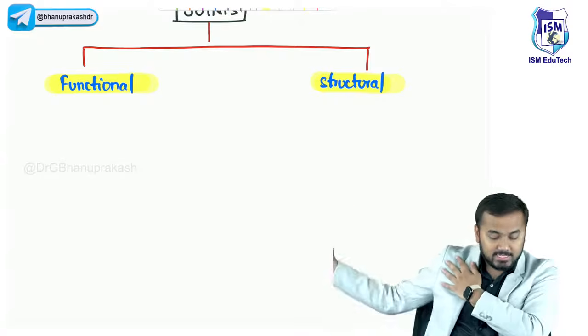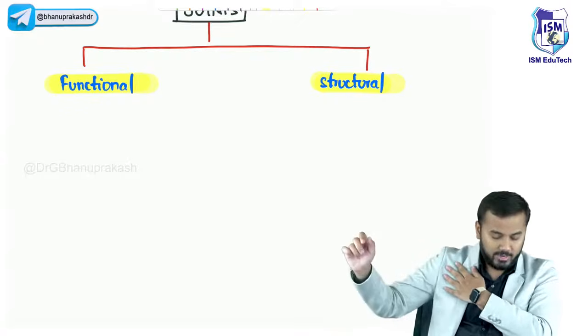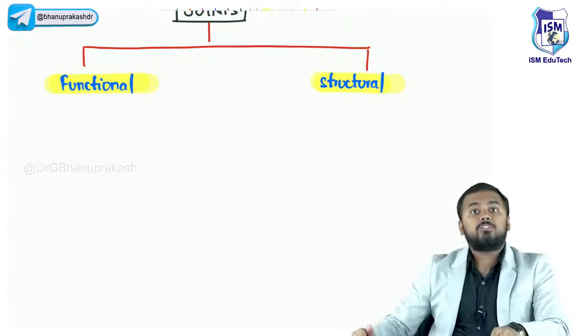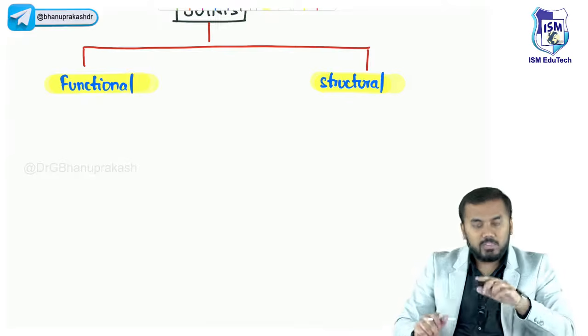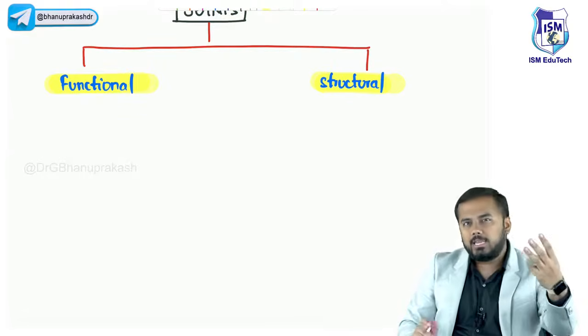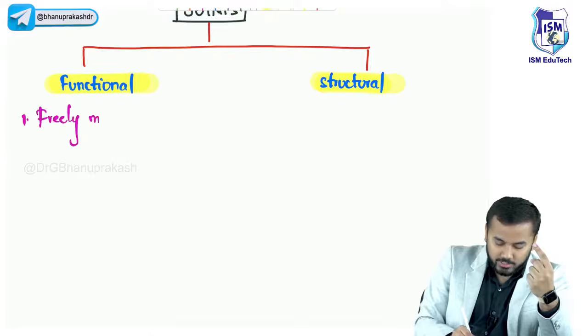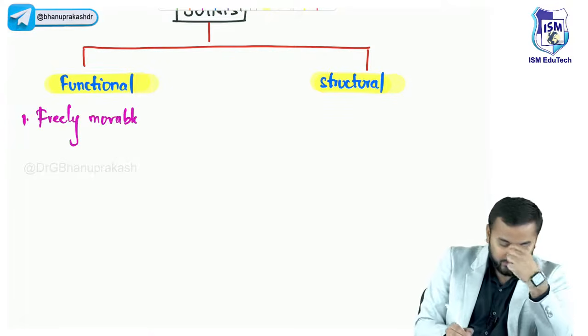Very good. This is a freely movable joint. So in this functional classification, the first one, the shoulder joint, is a freely movable joint. Within it we have three important types, and one is called freely movable joints.